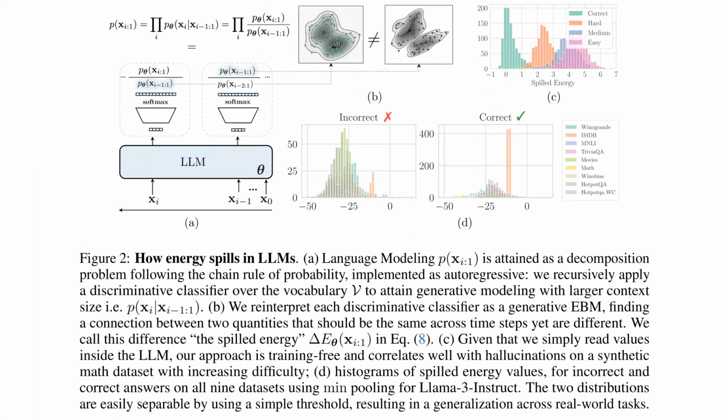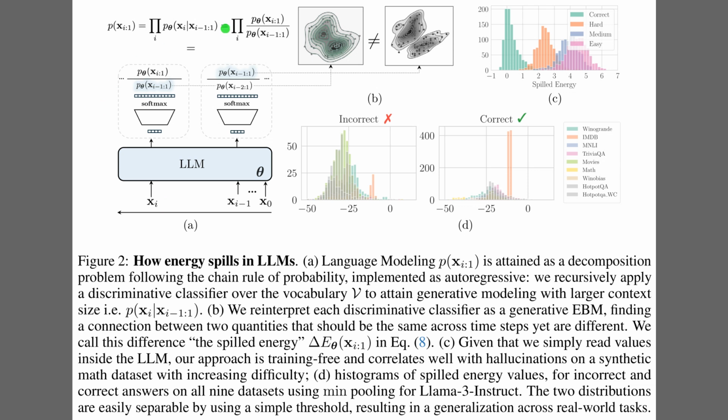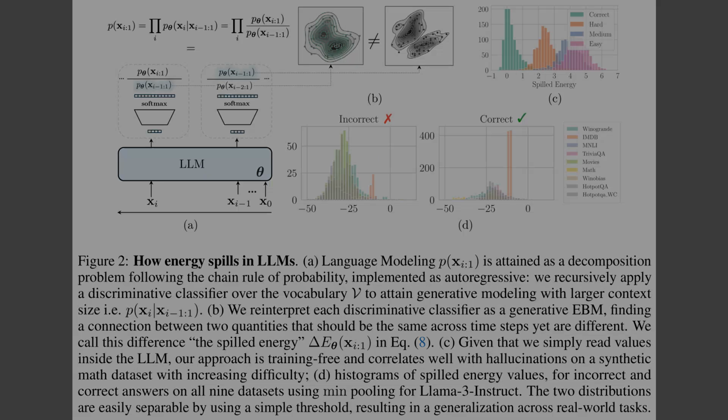Moving on to Figure 2, we see the mechanism behind these results. Panels A and B on the left illustrate the theory. The authors reinterpret the LLM as a sequence of energy-based models. Ideally, energy values between steps should match, but the contour plots show they often diverge, creating spilled energy. Panel C on the top right confirms this on math tasks, where correct answers in green cluster away from errors. Finally, Panel D at the bottom shows this separation holds across 9 datasets, enabling robust, training-free detection.